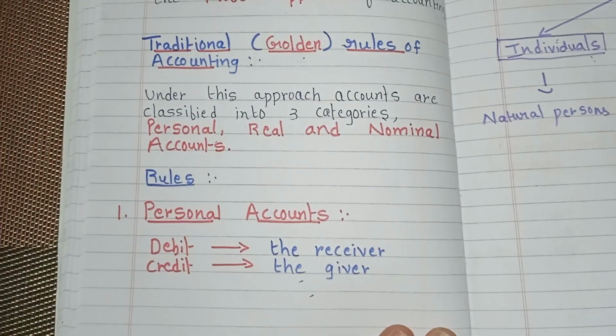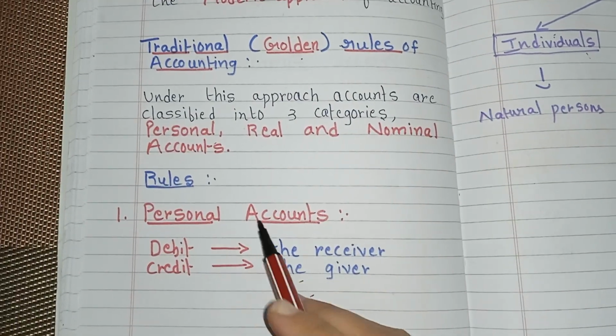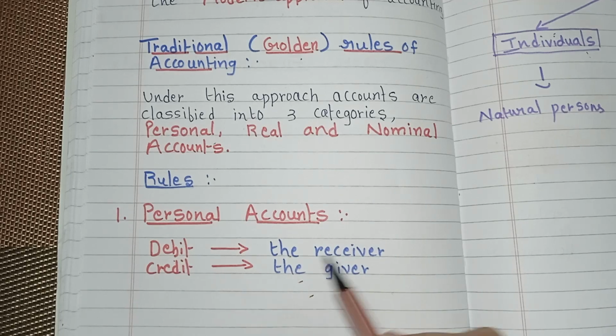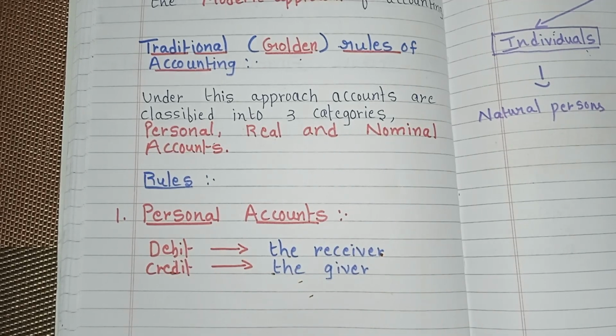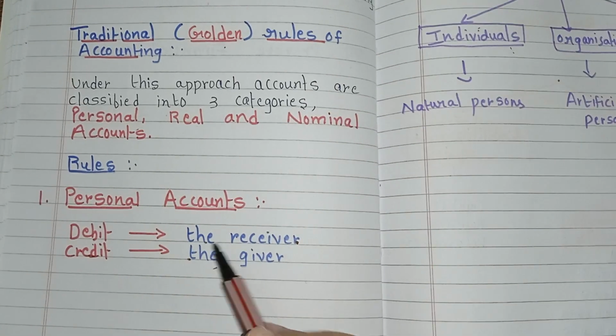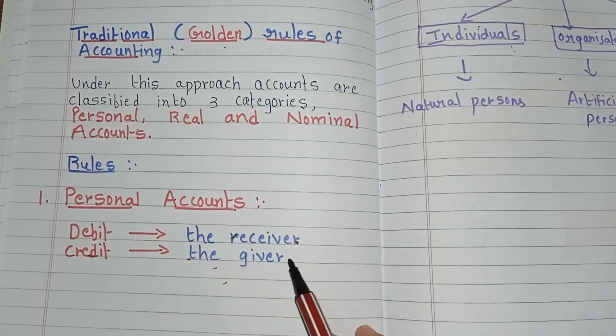Now we will see the rules. The rule of personal accounts is debit the receiver and credit the giver.